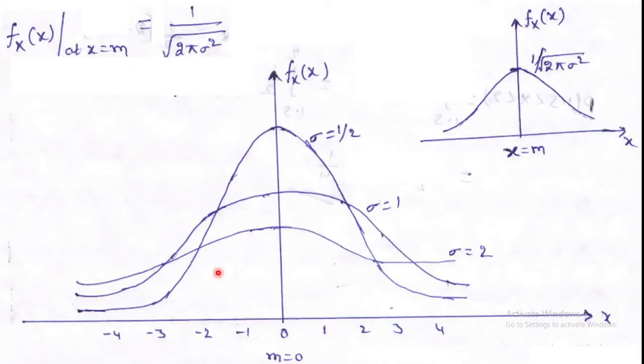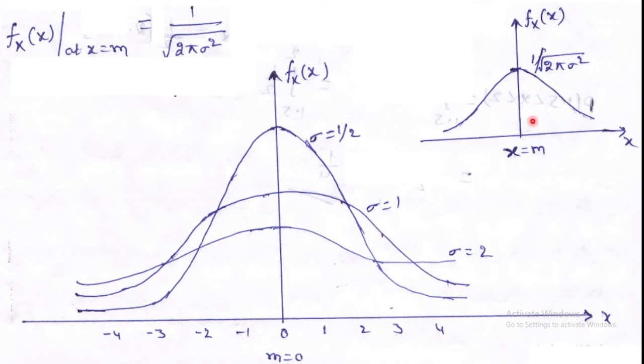In this graphical representation, we can observe that at x equal to m we get the maximum value, which is 1 by square root of 2 pi sigma square. The x-axis is the value of the random variable, and the y-axis is the probability density function. So this is the shape of the graphical representation of the Gaussian probability density function versus the value of the random variable.